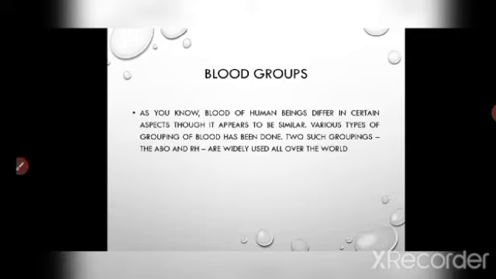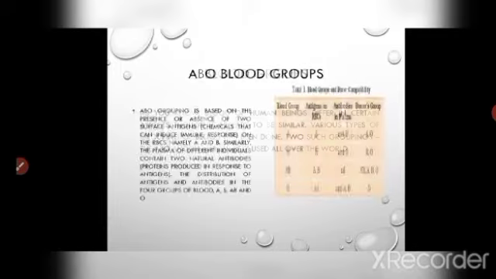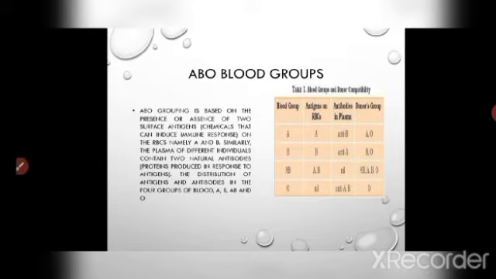Children, you all know that the blood is divided into some groups, that is known as blood groups. And Karl Landsteiner discovered that human beings have glycoprotein on the surface of red blood cell called antigen and another type of protein called gamma globulin in the blood plasma called antibody. Two types of antigen are present in blood, and that is antigen A and antigen B.